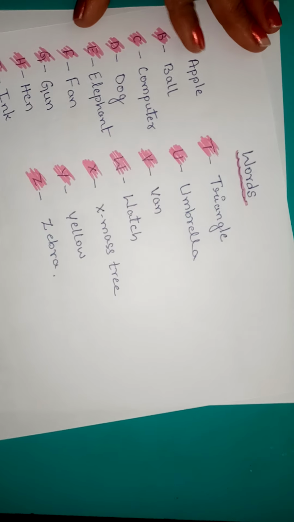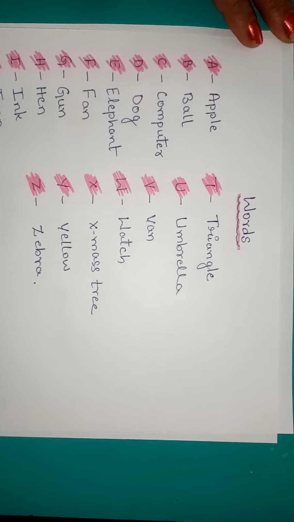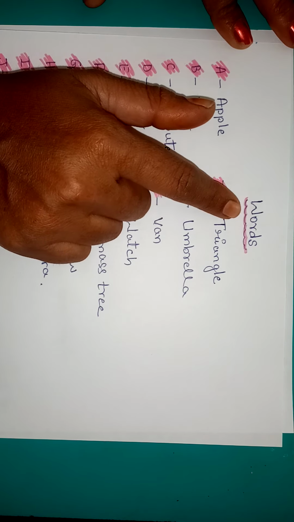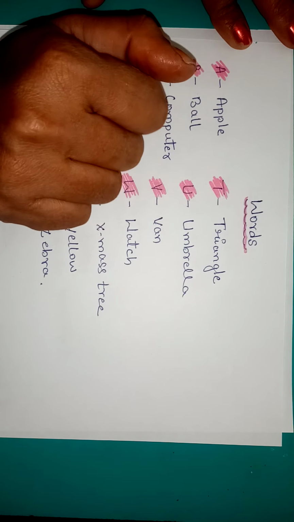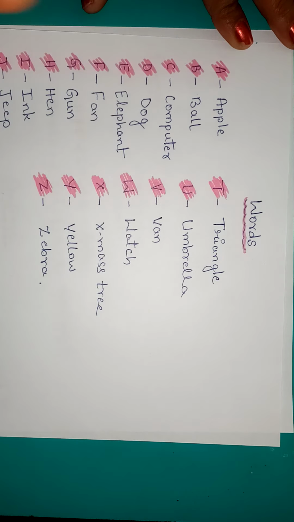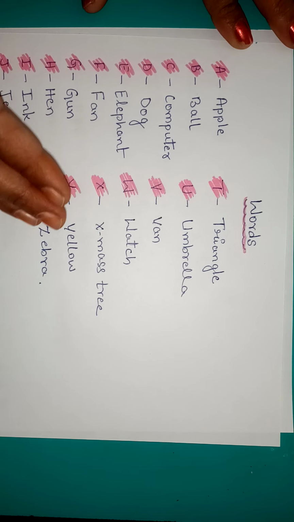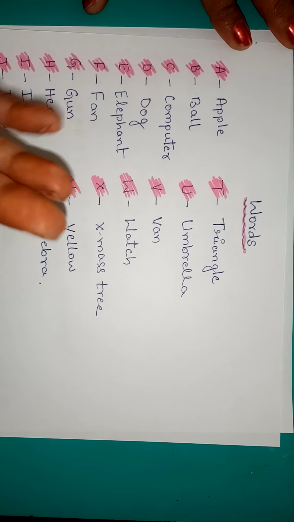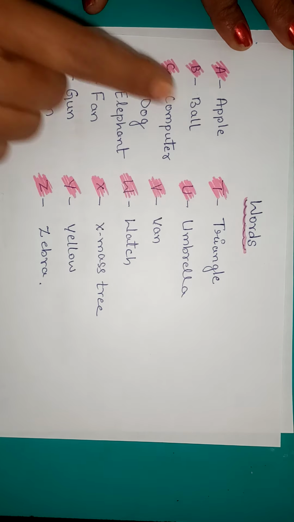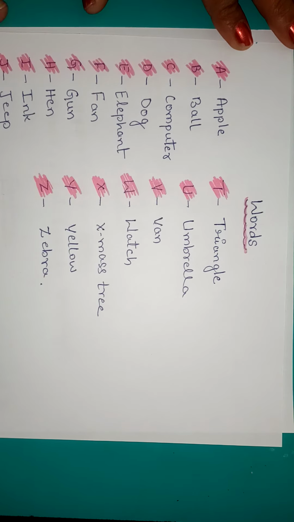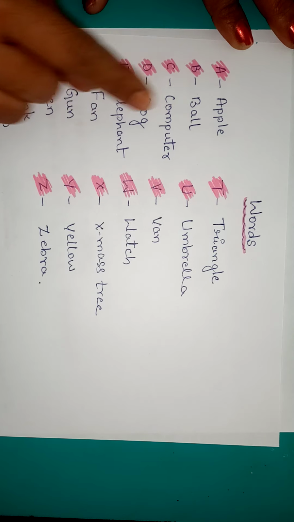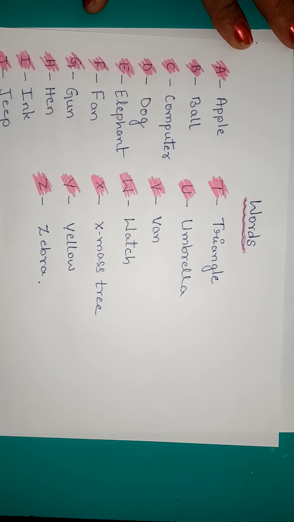Okay, so this was today's class. In today's grammar class, we have studied about the definition of the word. What is the definition? A group of letters or alphabets joined together which give us a complete meaning is called as a word. Okay, and see here some of the examples I have given here: triangle, umbrella, computer, ball, elephant. So it may be any word.